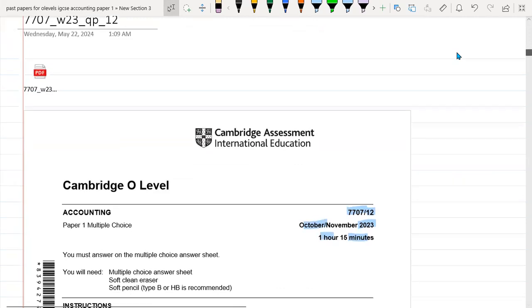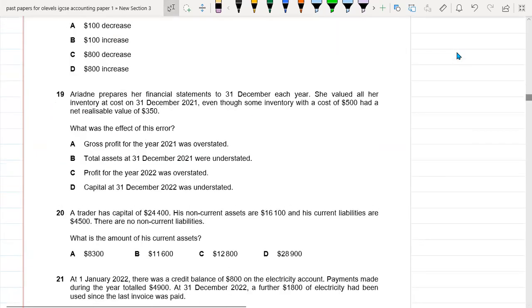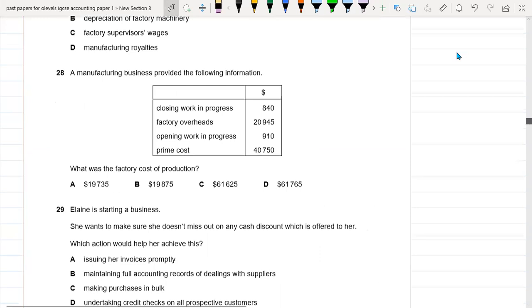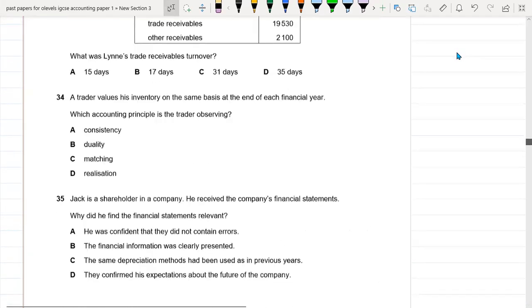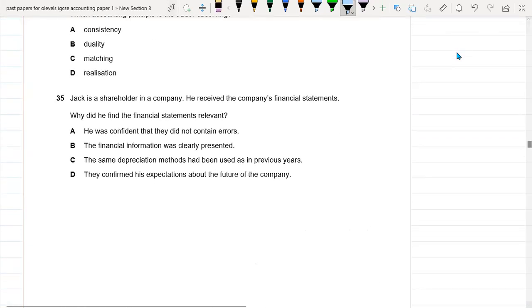I am going to start from the very end of this paper, which is MCQ number 35. In this last question, Jake is a shareholder in a company. He received the company's financial statements. Why did he find the financial statements relevant? Basically, this is about the relevance of final accounts.